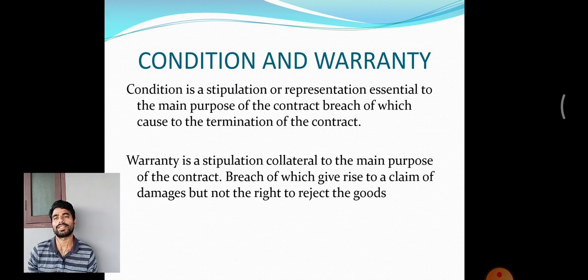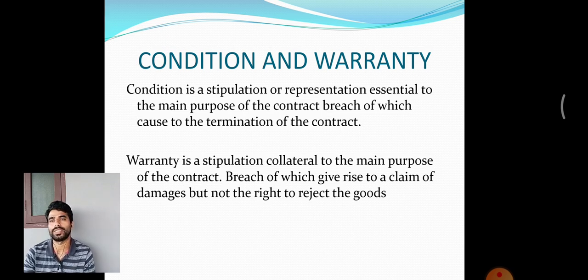Say I say my car is beautiful, my car is black or white, or my car reaches 100 kilometers speed within 1 minute, or something like that. It has a new tire, it has a new color. We may have a lot of statements. So these statements can be conditions or warranties. So what are the conditions and what are the warranties? The condition